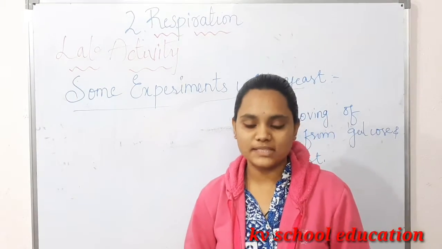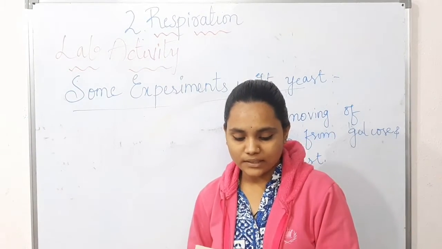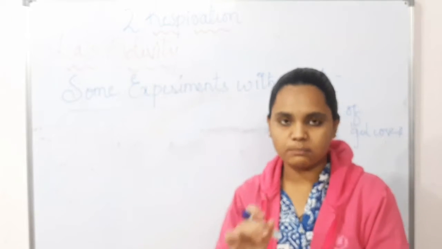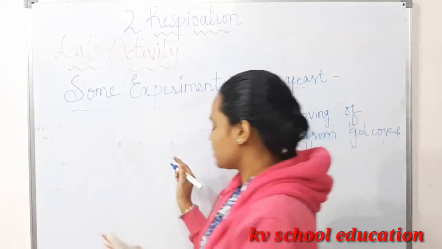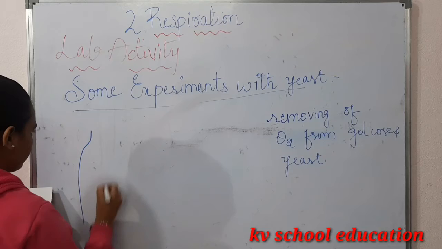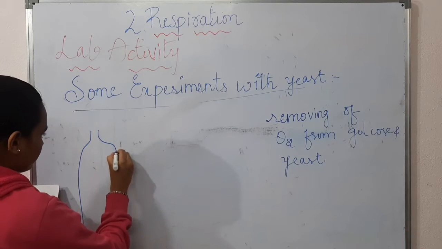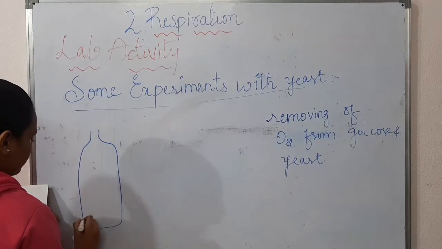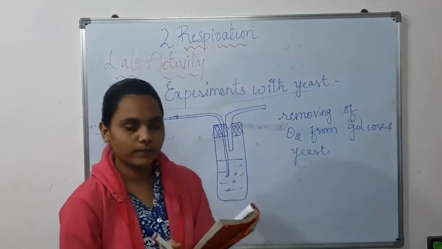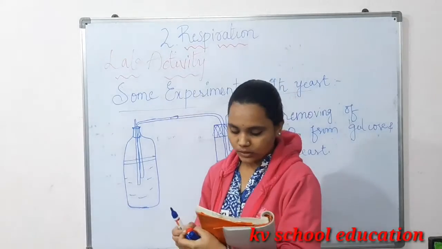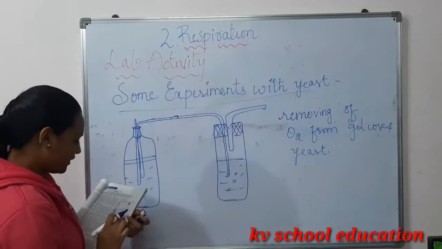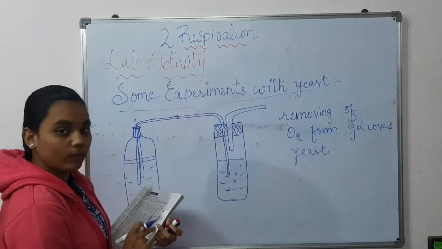So let us perform this activity. Arrange the apparatus as shown in the figure. You may look into your textbook, where they have given one picture. It is better to draw this picture on the board. Arrange the apparatus as shown in figure 12, testing for production of heat and carbon dioxide under anaerobic respiration.